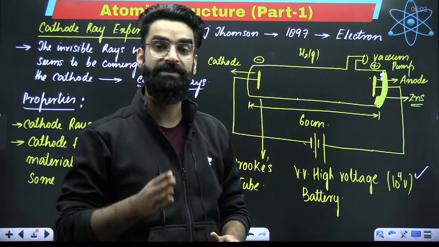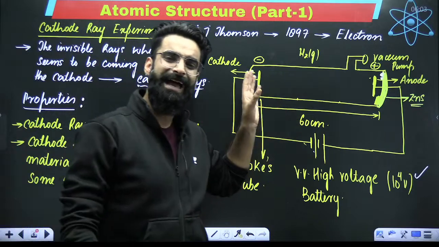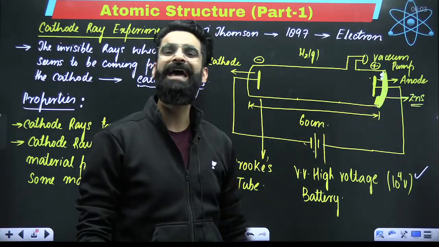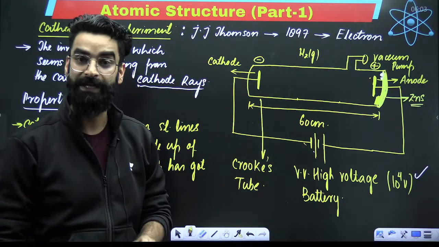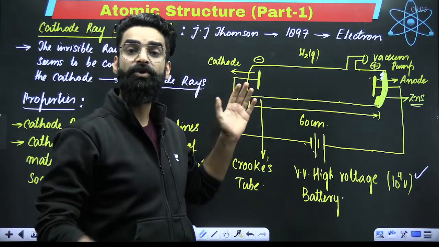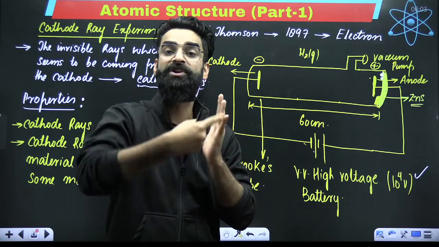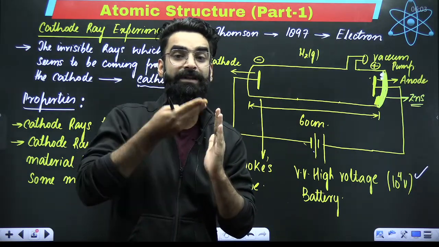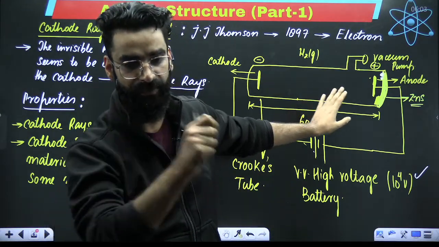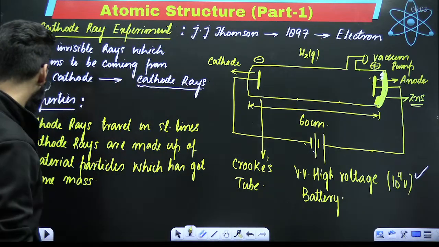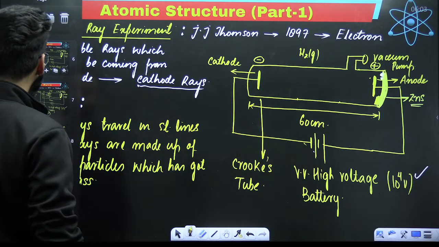And who changed the name? It was Stoney who changed the name from negatrons to electrons, right? And when these cathode rays strike a heavy metal like tungsten, X-rays were produced, right? And my dear students, at the same time, when you make these cathode rays fall on the metal plate, what happened to the temperature of the metal plate? It kept on increasing, right? Which is possible only if these cathode rays show a heating effect. I hope all these things are absolutely clear till here, right, my dear students?